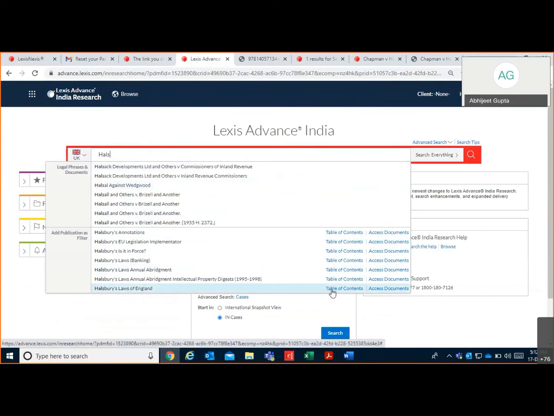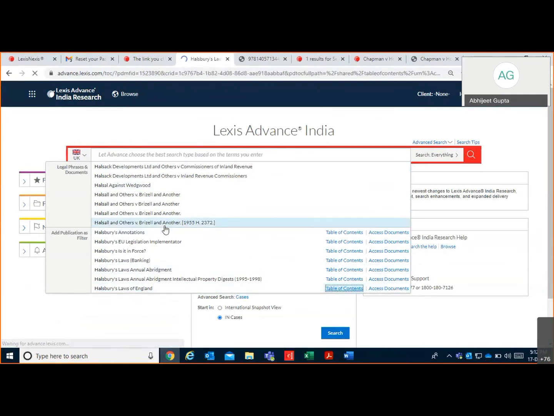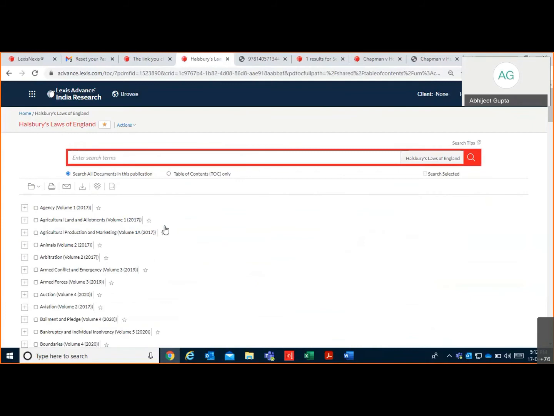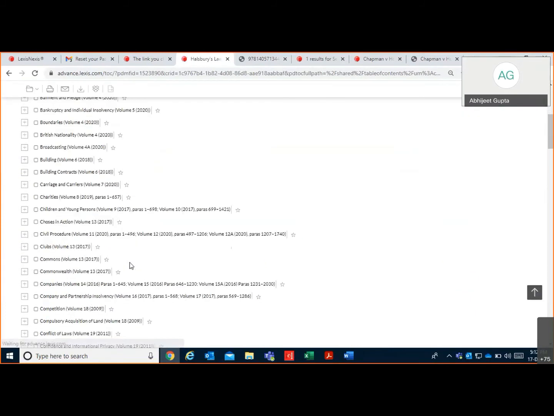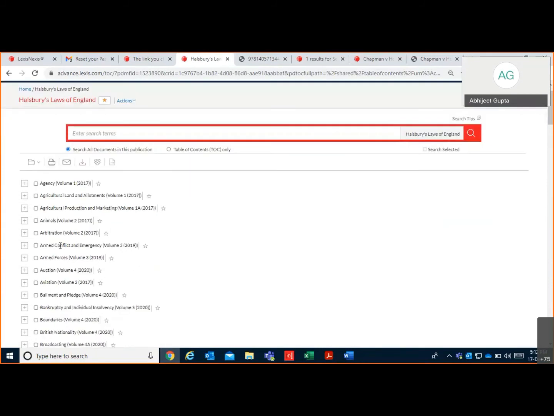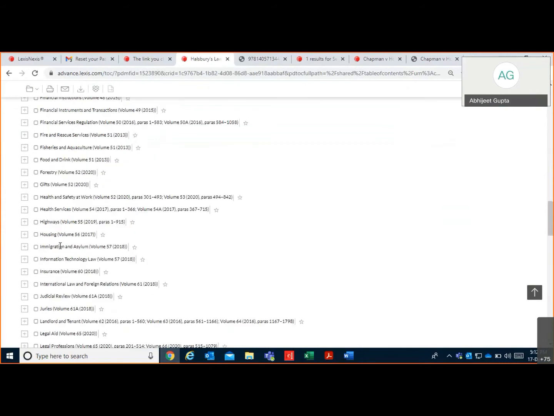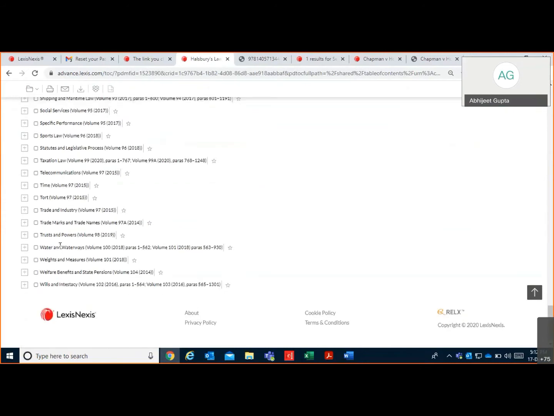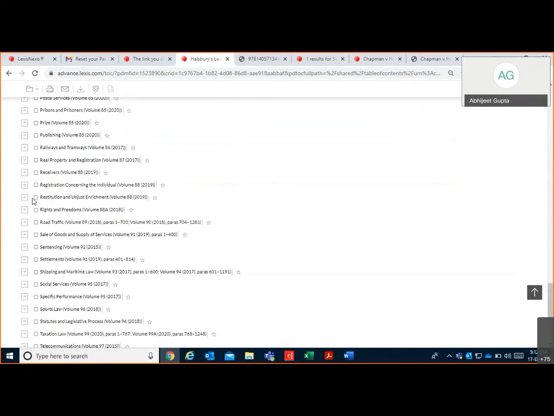Halsbury's Laws of England, table of contents. So the entire Halsbury's, the complete volume, is available alphabetically arranged here, topic-wise. Starting from agency to agriculture, animal, arbitration, everything is covered here. So for example, if you want to look at